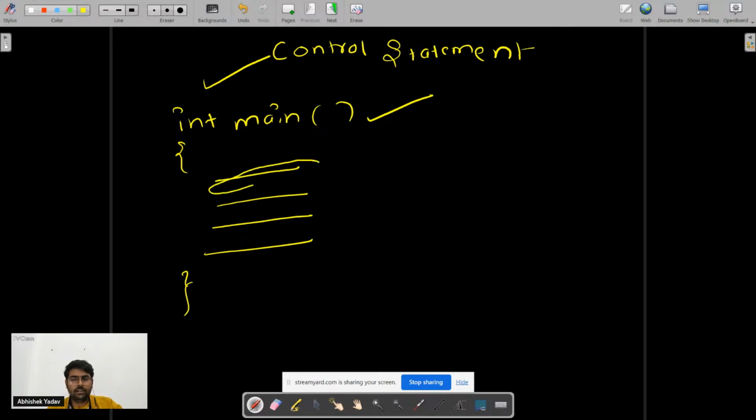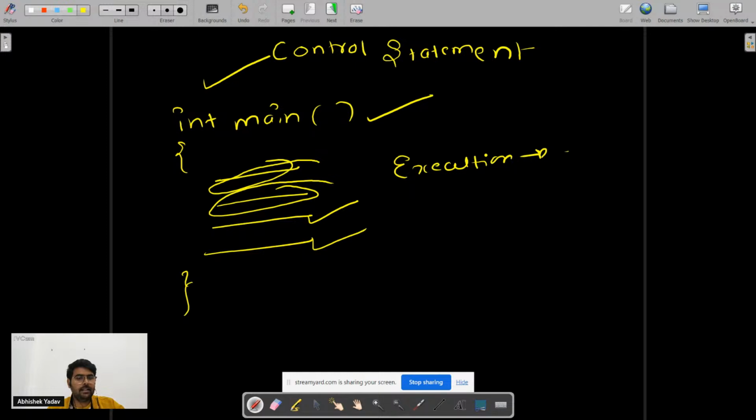First, it will execute this line. After that, it will execute this line, then this line, then this line. That is, our execution is happening in sequential order, right, everyone? So basically, it will go to the main function, and after that we will execute our code in sequential order, that is line by line, right?